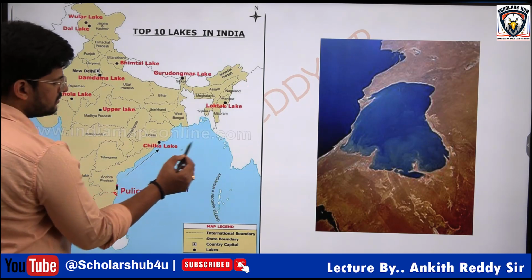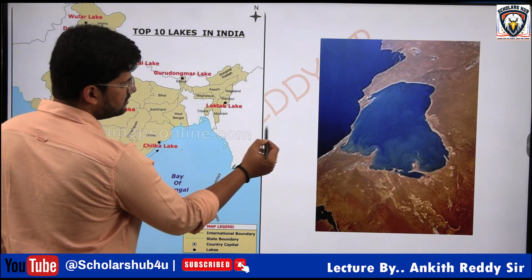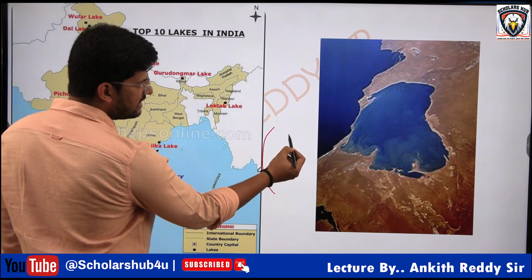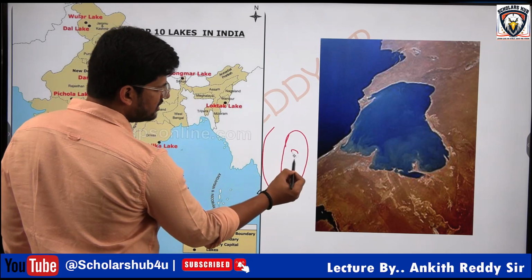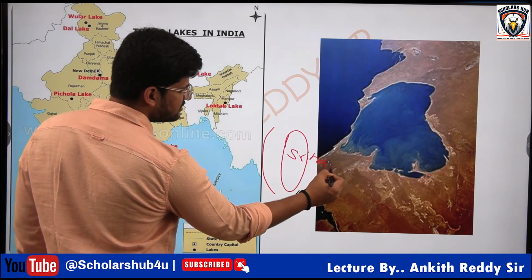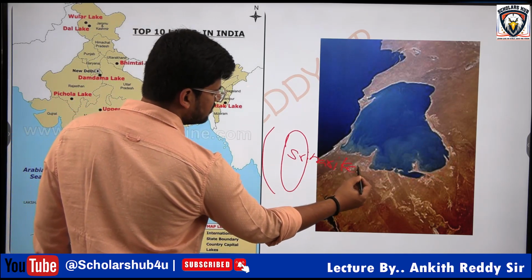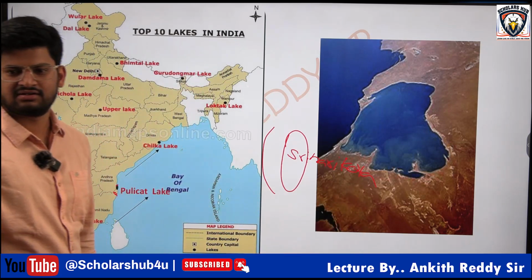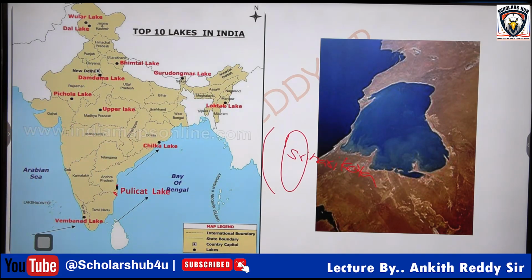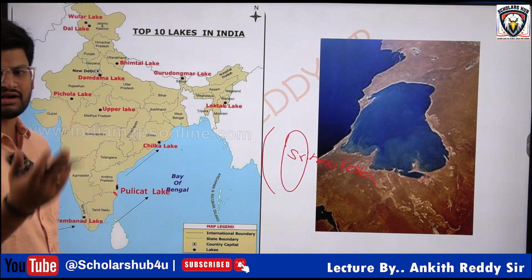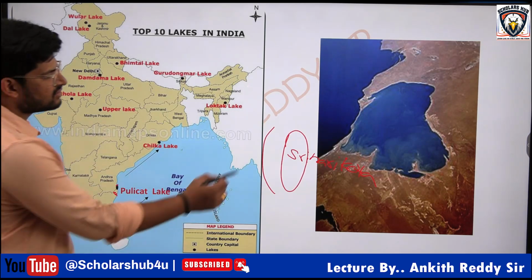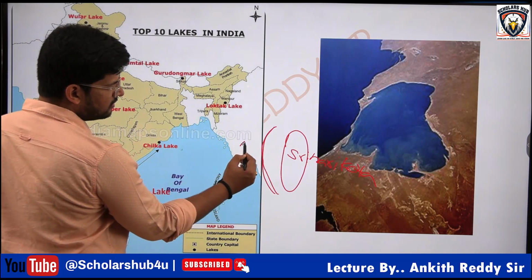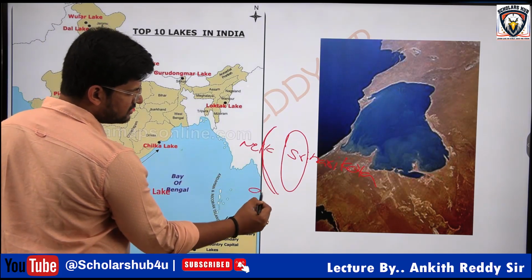I'll draw a picture here. So this is the coast, right? And here there is an island called Sriharikota. Do you know what Sriharikota island is? Why is it important? Sriharikota island is ISRO's rocket launching center. So this is the coast, this is Nellore, here you have Chennai.